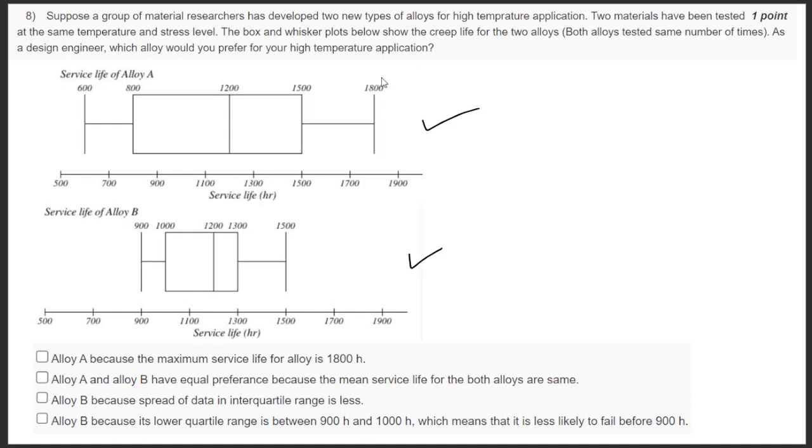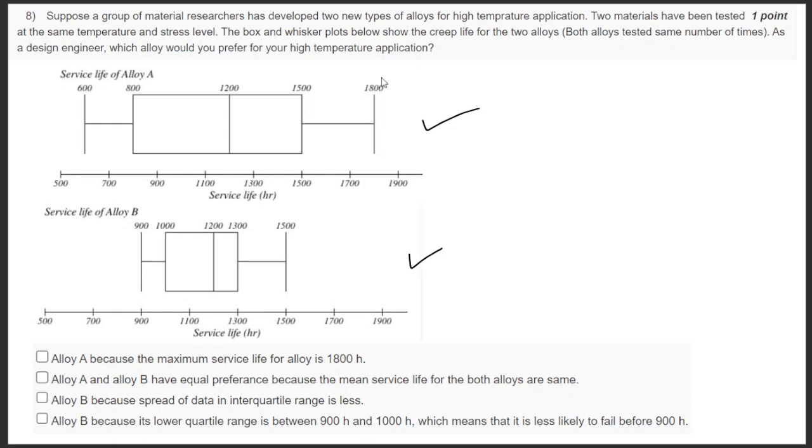Service life means they have been loaded at a particular stress and temperature, both A and B, and alloy A lasted up to 600 hours in the lower limit and up to 1800 hours as an upper limit. And 1200 is a median.